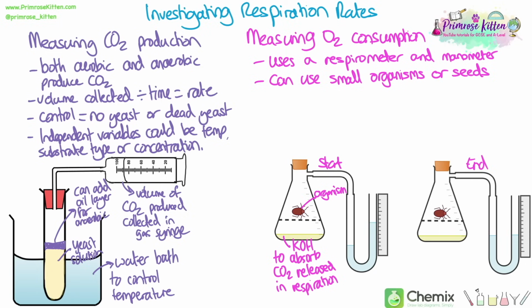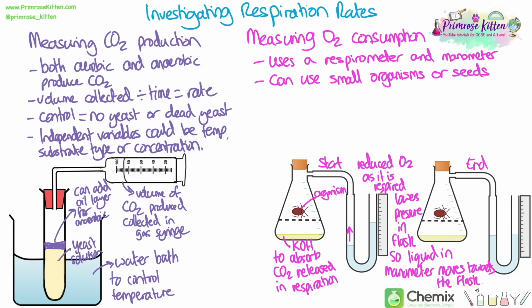So in the bottom of the flask, separate from the organism so they're not touching, we could put a solution of, for example, potassium hydroxide, or it could be sodium hydroxide, in order to absorb any carbon dioxide that's released through respiration. This means that as the organism respires, it uses up the oxygen in the flask and it lowers the pressure in the flask because the volume of gas in there is reduced. So the liquid in the fluid tube, which is known as the manometer, moves towards the flask, which means that the liquid on the other side of the U-bend of the tube, next to the scale, will move down.